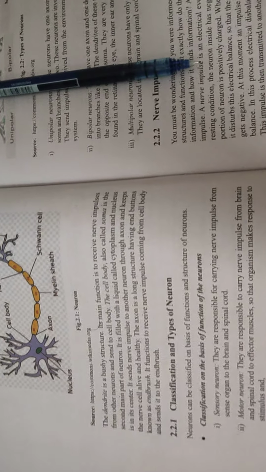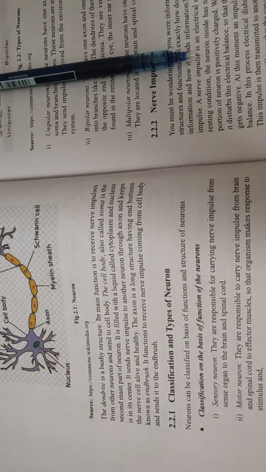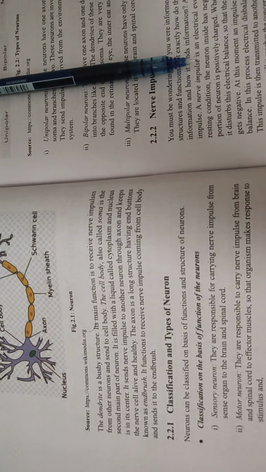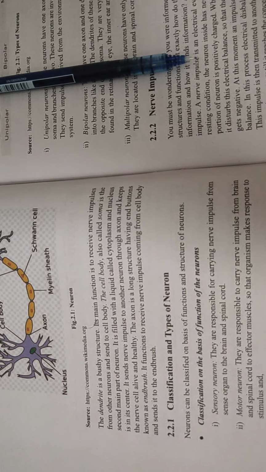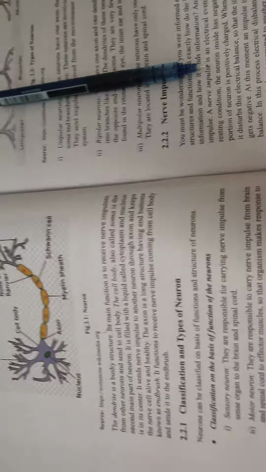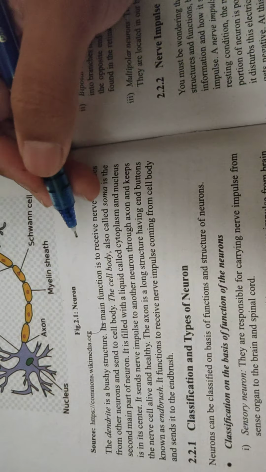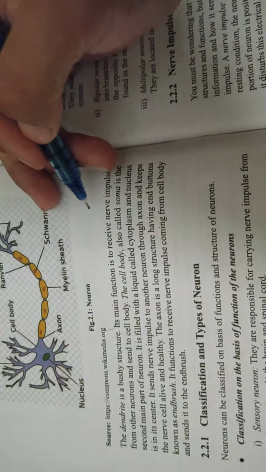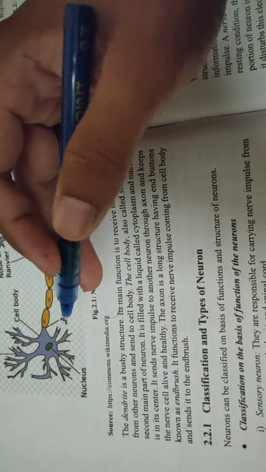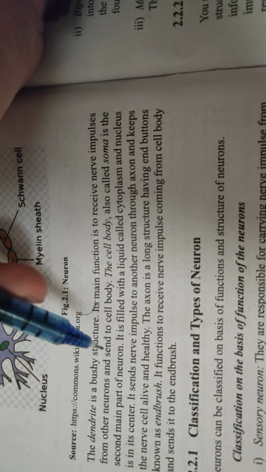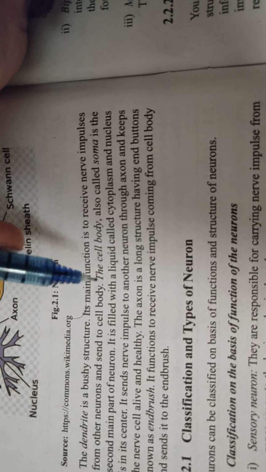I think it's better to understand what impulse is again. Impulse is a sudden, strong and unreflective urge or desire to act, or something that causes something to happen. So a kind of feeling that makes you do something can be said to be an impulse. So the nerve impulse is this kind of feeling that is received from the nerves. It is felt by the dendrite, right? This nerve impulse is taken from other neurons, and then the dendrite sends it to the cell body.